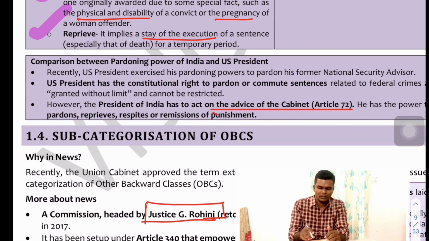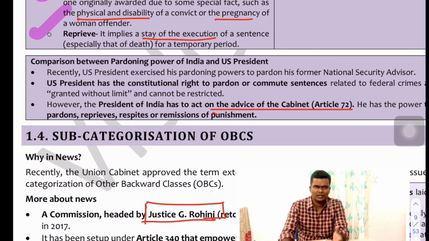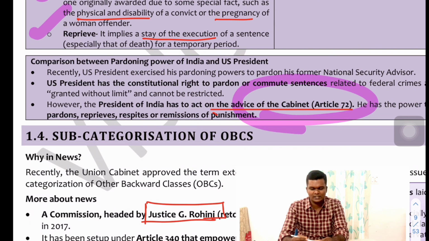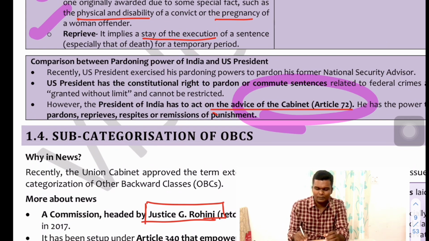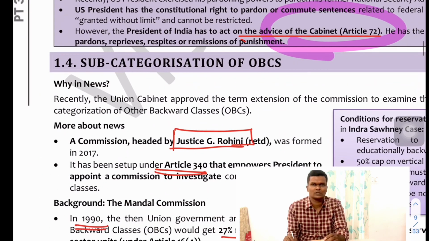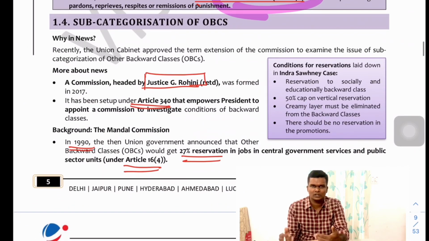Fine. And the difference between the pardoning power of the US president and the Indian president: when it is said that the US president is pardoning, it means it is an exclusive executive privilege that he can pardon anyone. For example, the US president pardoned the National Security Advisor. While when we say the Indian president is pardoning, it means it is on the recommendation or advice of the cabinet, which includes the prime minister and advises the president on every issue.